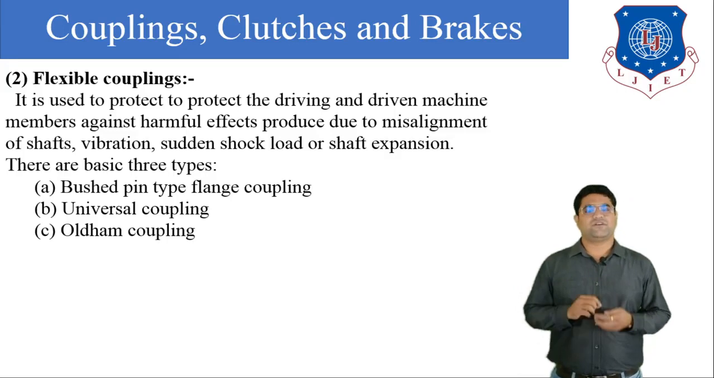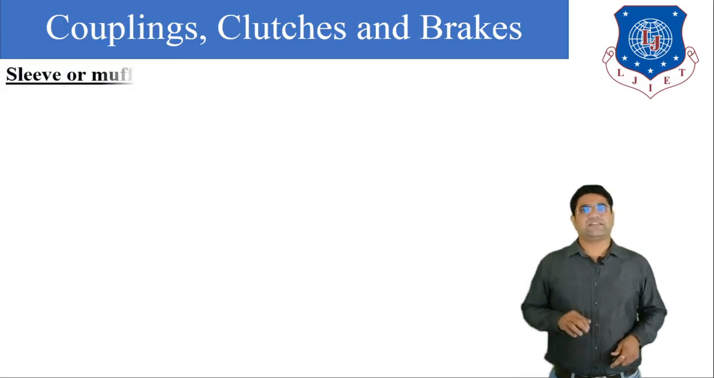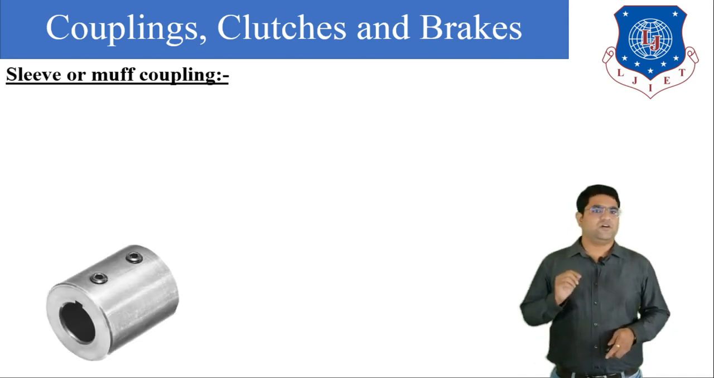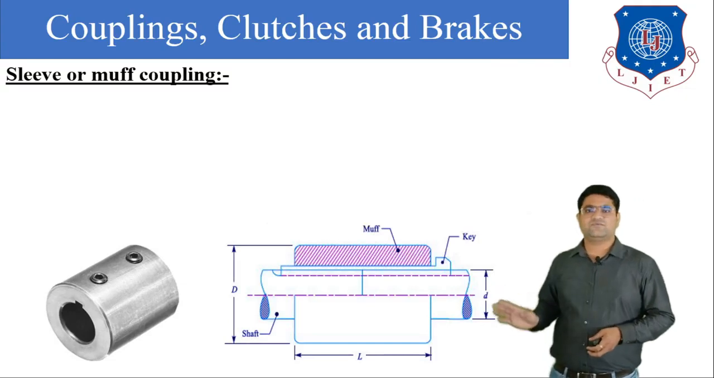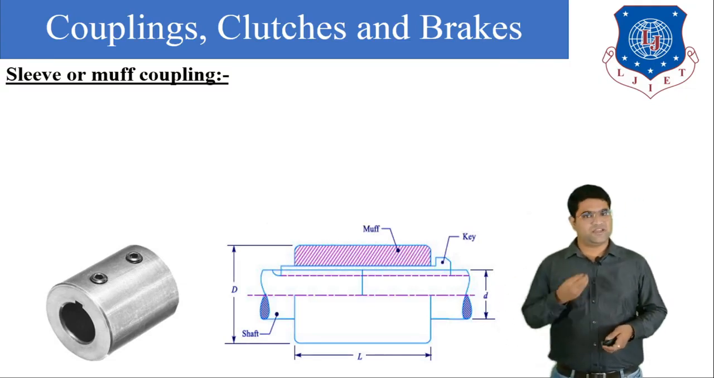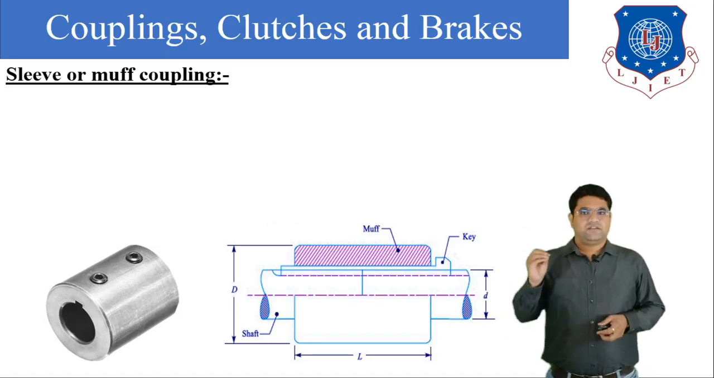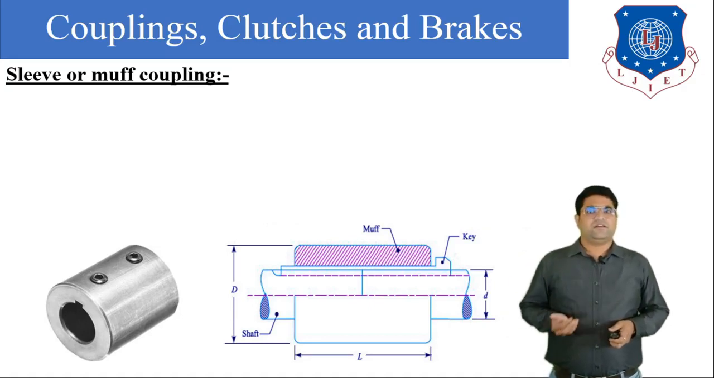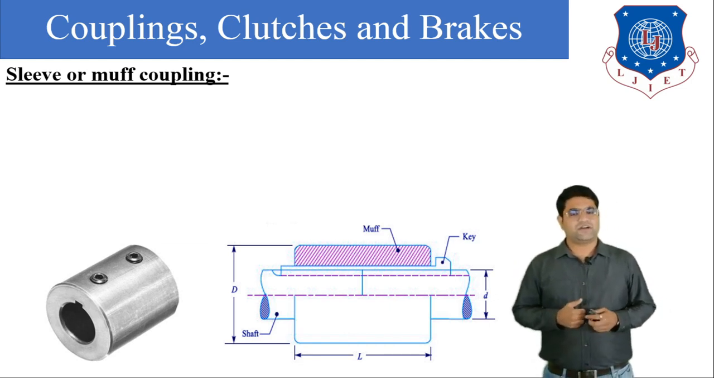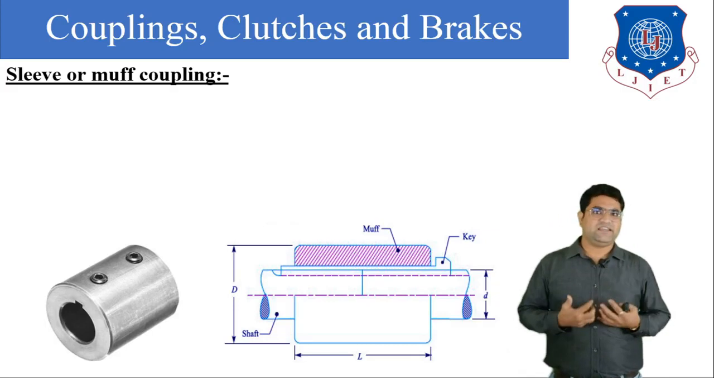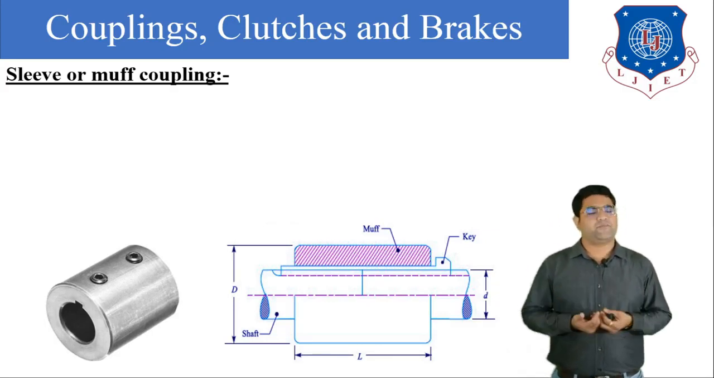First of all I am going to start with the rigid couplings, and our first type of rigid coupling is the sleeve or muff coupling. Here you can see the figure. This is the two-dimensional figure which you have to draw in the examination. In the sleeve or muff coupling, the muff is made of cast iron. We know the property of cast iron: it can easily absorb shocking vibration, and it has excellent damping property.